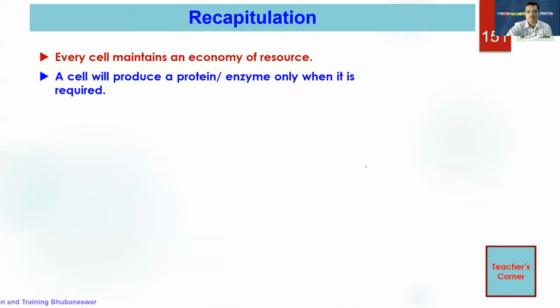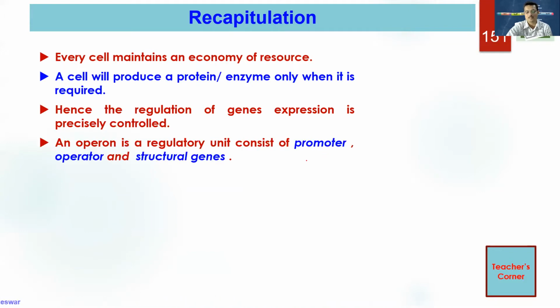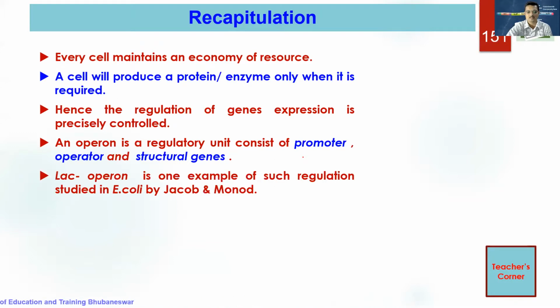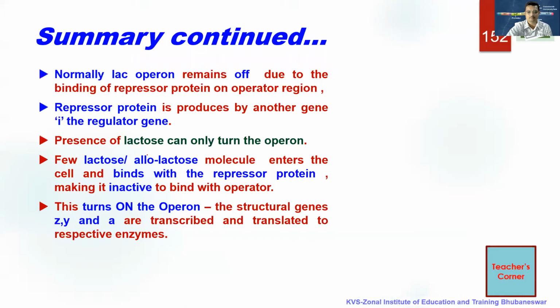Let us recapitulate. Every cell maintains an economy of resources. A cell will produce a protein enzyme when it is required. Hence, the regulation of gene expression is precisely controlled. An operon is a regulatory unit that consists of promoter, operator, and structural genes. Lac operon is one example of such regulation studied by Jacob and Monod in E. coli. And it consists of promoter, operator, and 3 structural genes, Z, Y, A.